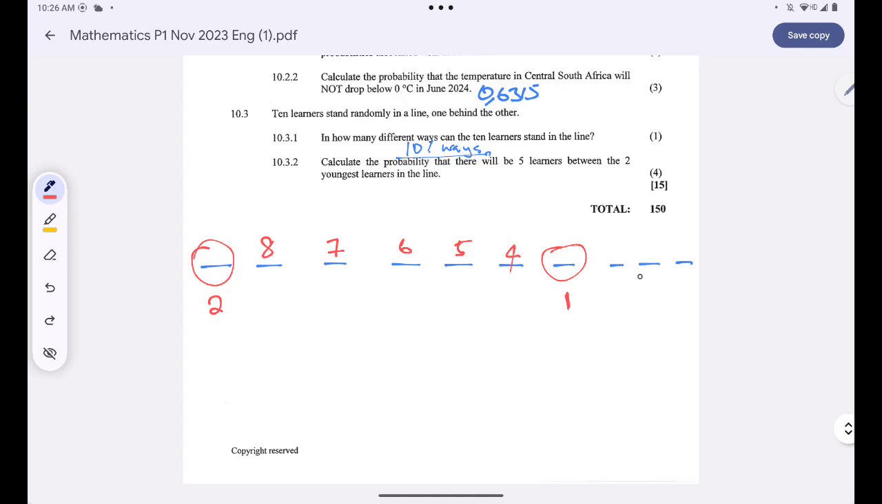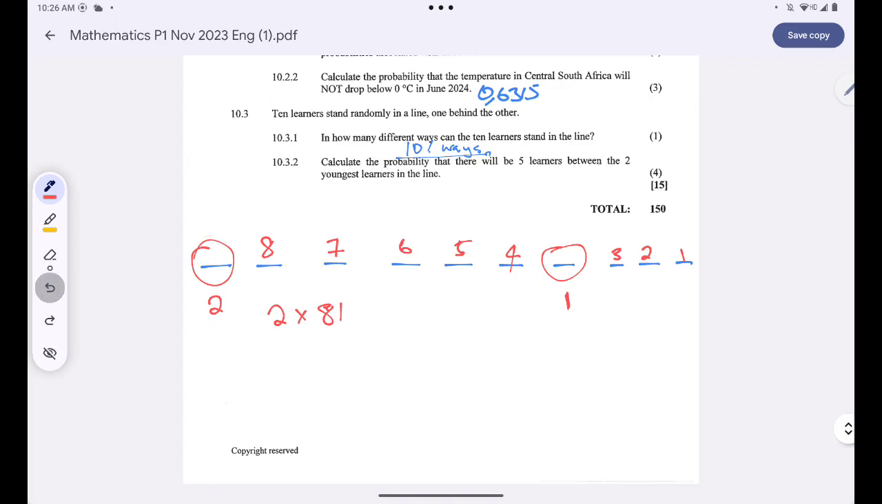And then I also have 3 seats available. One of the 3 learners remaining might stand there, and then one of the 2 might stand there, and the last one will stand here. So this thing, guys, will just give me 2 multiplied by 8 factorial. Why am I saying 8 factorial? Because I have 8 times 7 times 6 times 5 times 4 times 3 times 2 times 1. But that will happen only if the first young learner is standing here, and the other one is there.